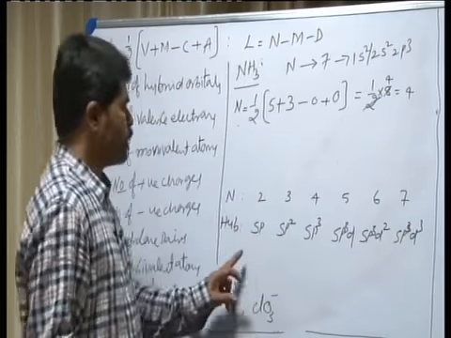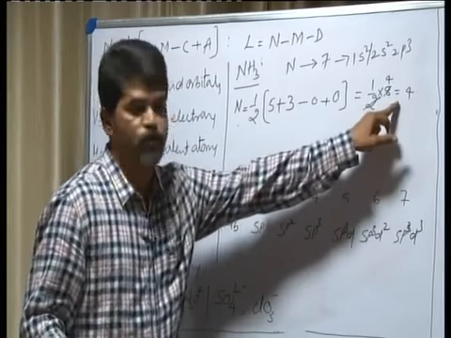Okay. Now number of hybrid orbitals is 4.